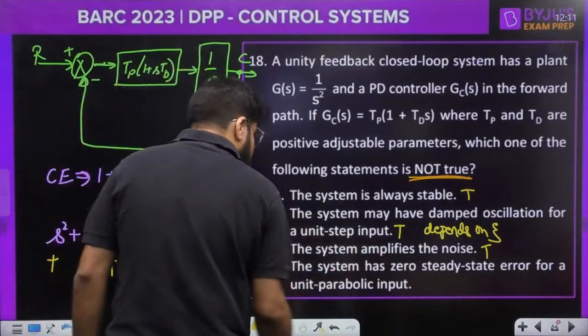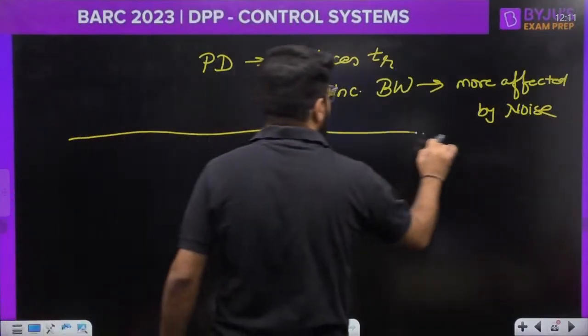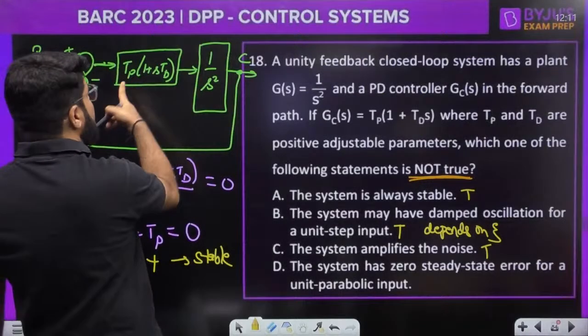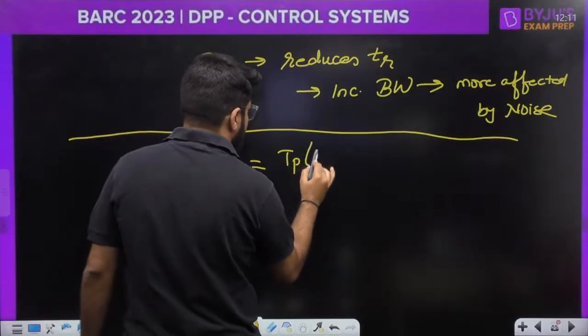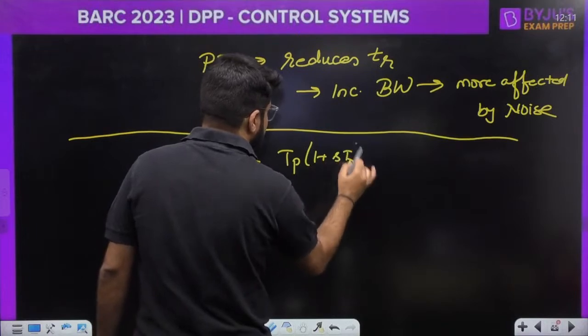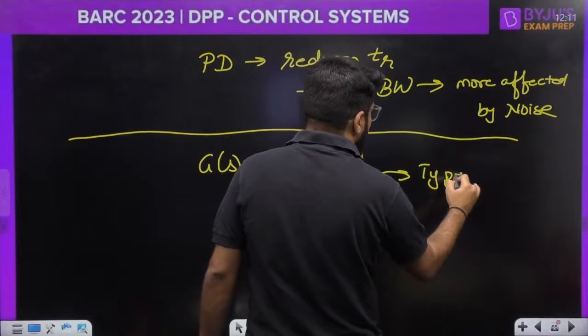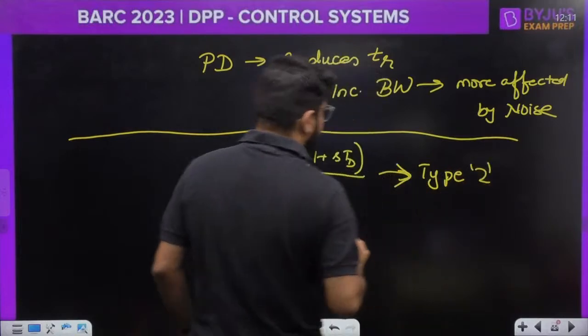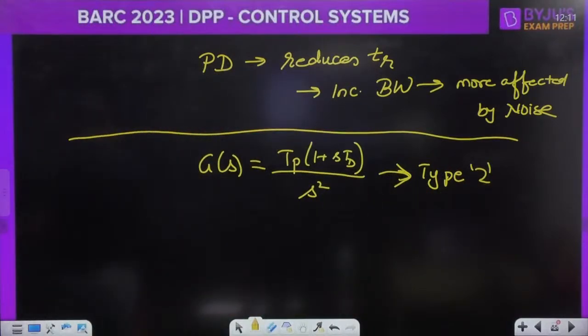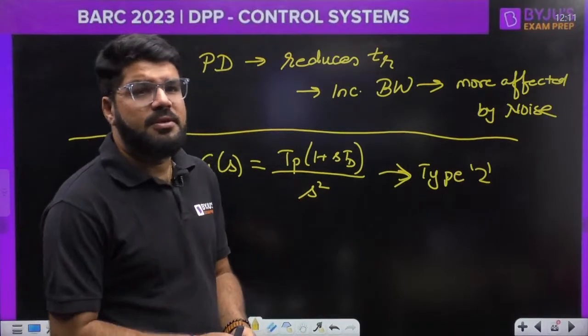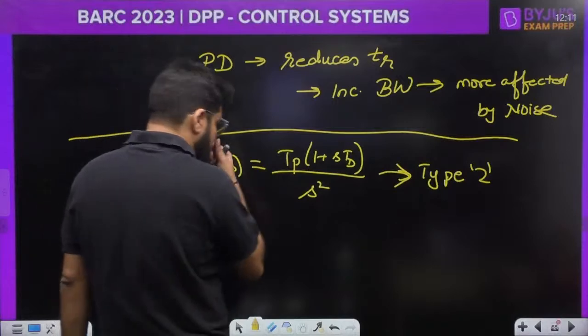Now, system has zero steady state error for unit parabolic input. So what is the overall open loop transfer function? Overall G(s), multiplying both, I have Tp(1 plus sTd) divided by s², which is a type 2. With unity feedback I can talk about the type. It is known as a type 2 system. Clear?